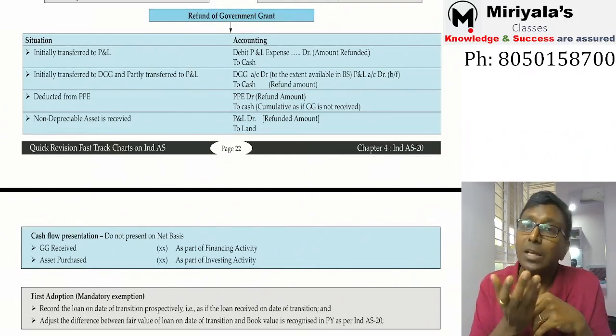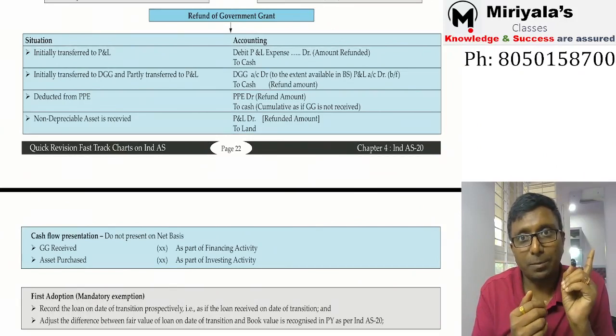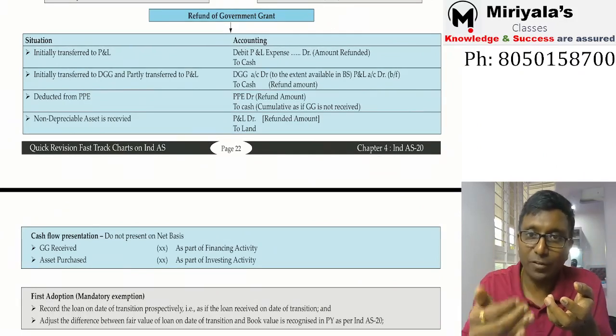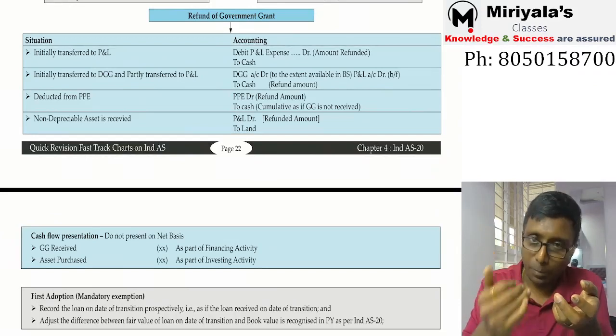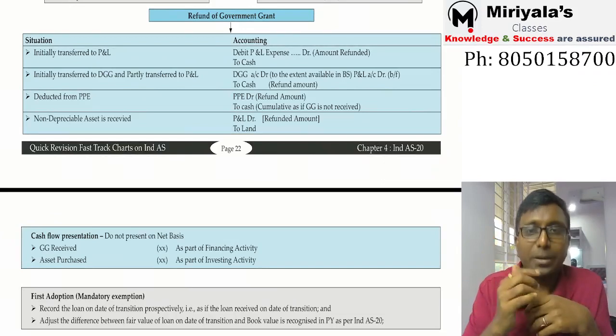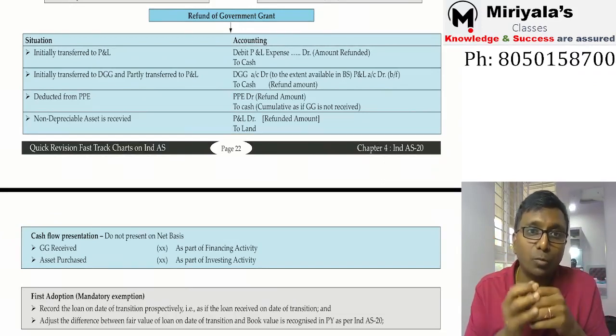Sir, it was earlier reduced from the property plant and equipment. Okay, it must have been reduced from the property plant and equipment in the past, correct na? Now when you are refunding, what are you supposed to do? You are paying the money, so to cash, correct na? You are adding it to the property plant and equipment. Now you should add it, but at the same time you are supposed to do what?